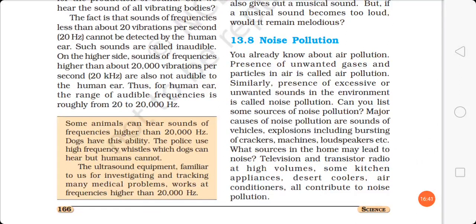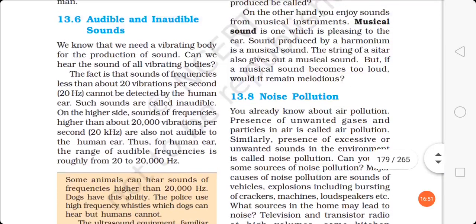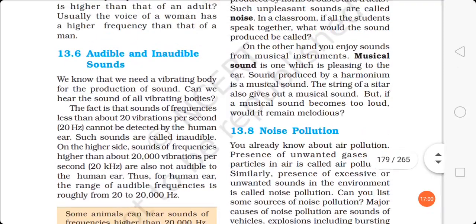And sound which has frequency less than 20 hertz, which cannot be heard by the human ear, it is too low to be heard, is infrasonic sound. Okay, so three categories of sounds are there: infrasonic, ultrasonic and sonic, or you can say audible sound. So three types of sounds are there, basically audible and inaudible for us human beings, but actually three types.